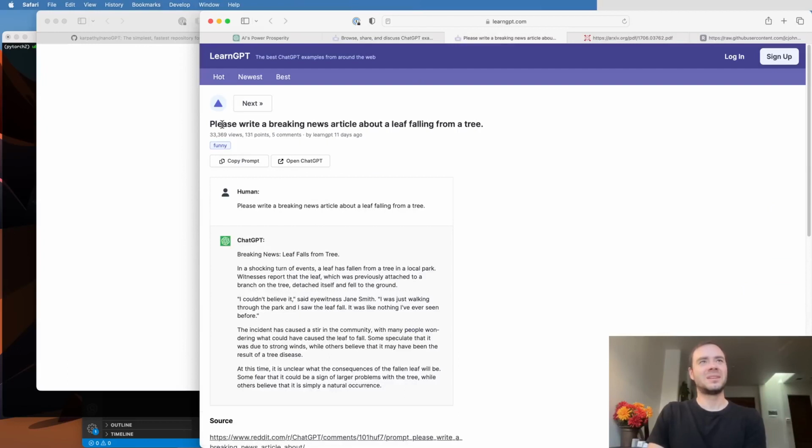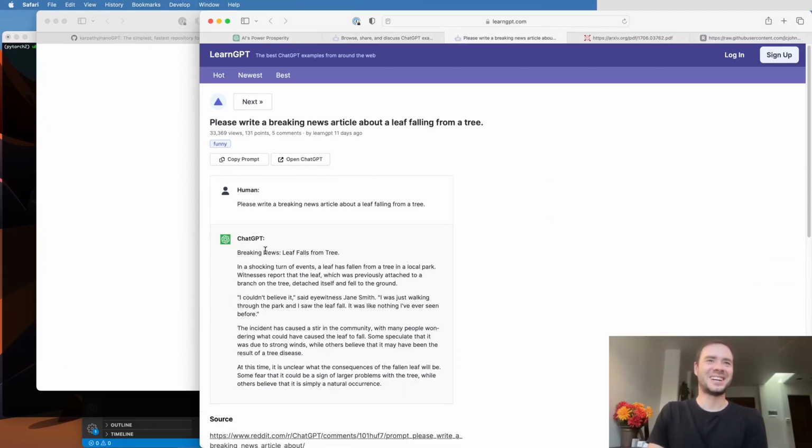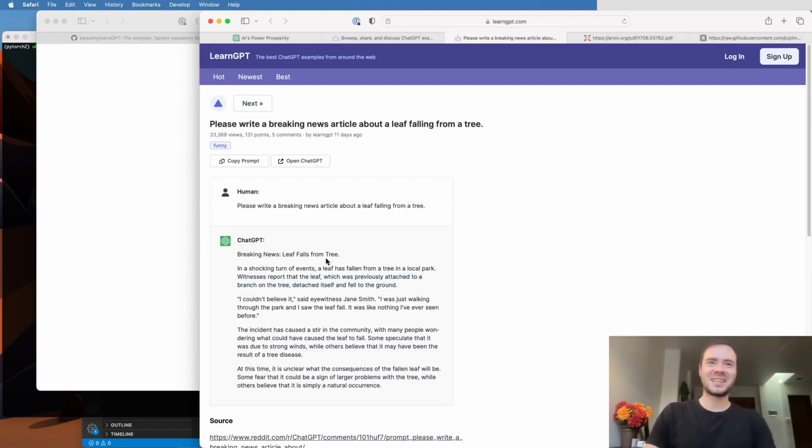As an example, please write a breaking news article about a leaf falling from a tree. "In a shocking turn of events, a leaf has fallen from a tree in the local park. Witnesses report that the leaf, which was previously attached to a branch of a tree, detached itself and fell to the ground." Very dramatic. So you can see that this is a pretty remarkable system,